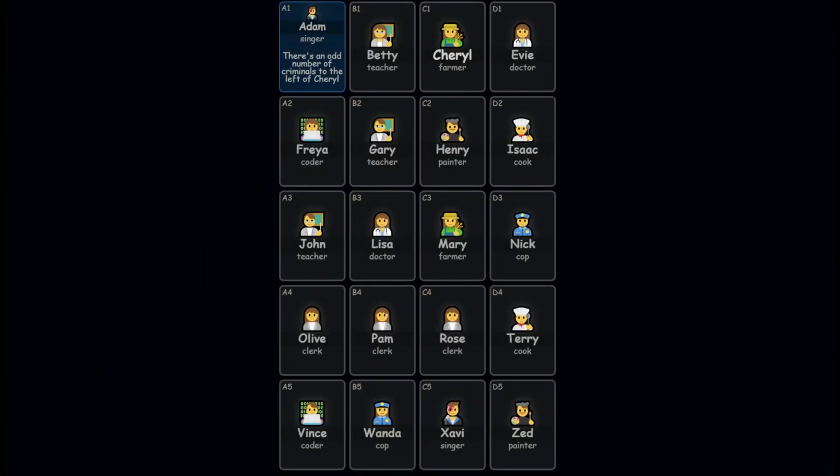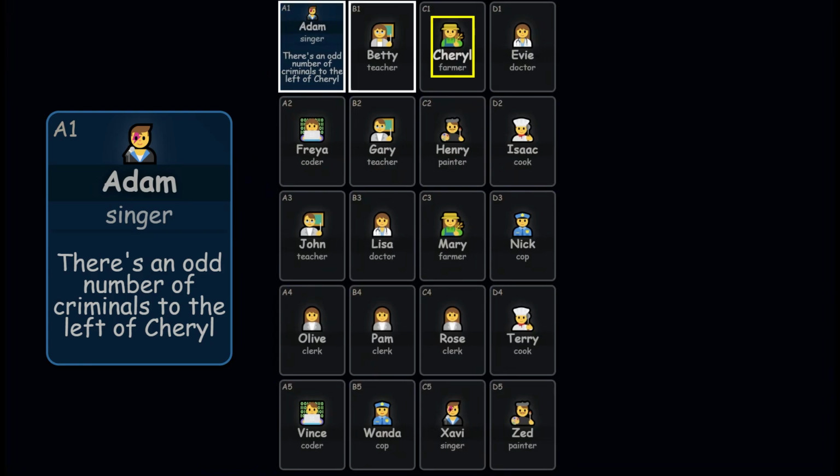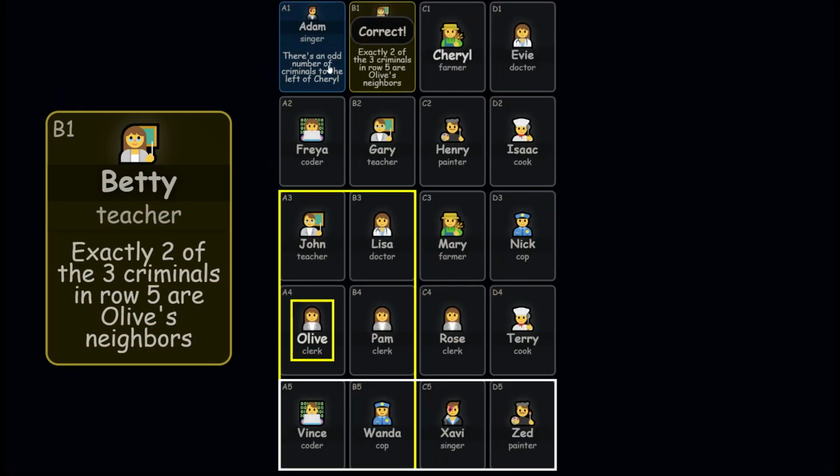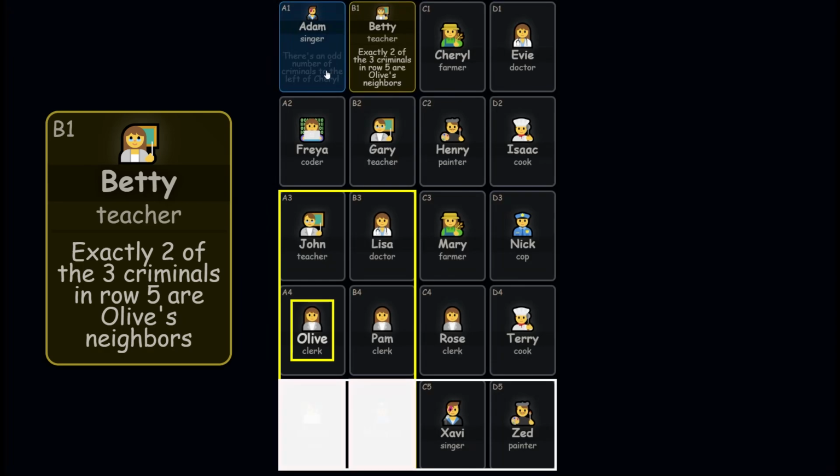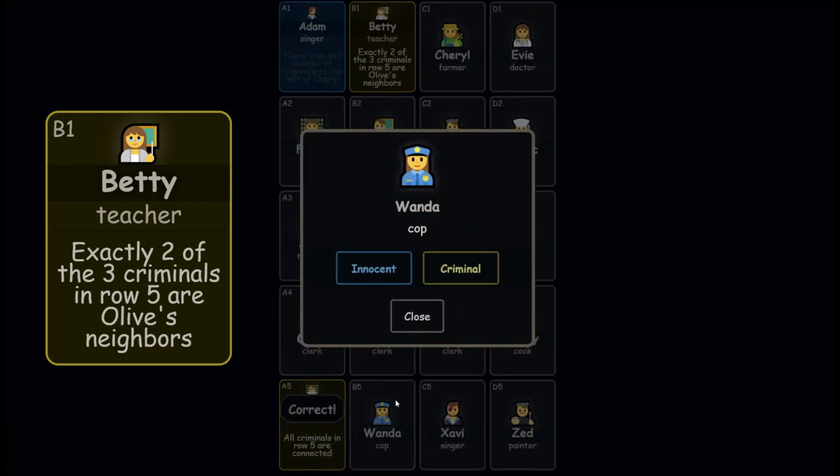Let's get started. There's an odd number of criminals to the left of Cheryl. Mark Betty as a criminal. Exactly 2 of the 3 criminals in row 5 are Olive's neighbors. Mark Vince and Wanda as criminals.